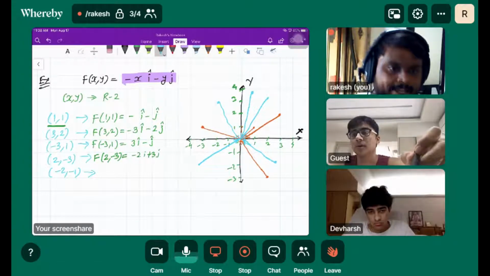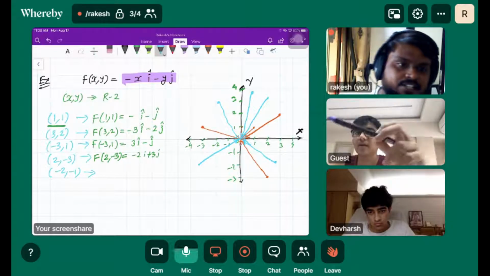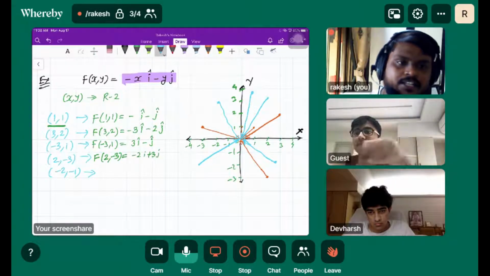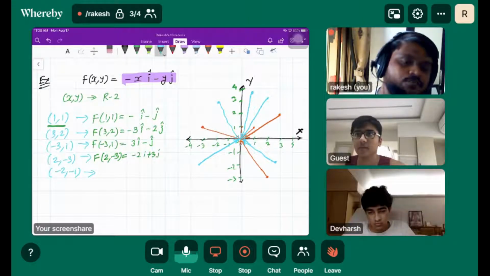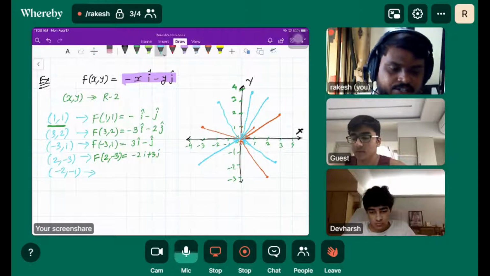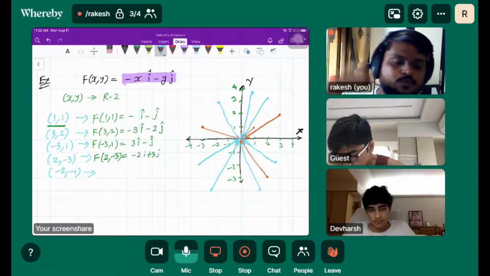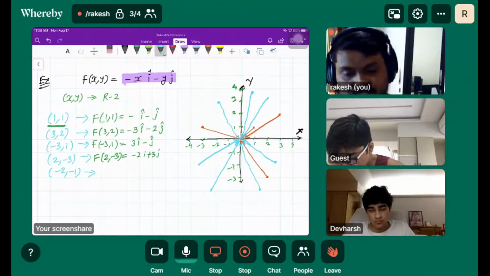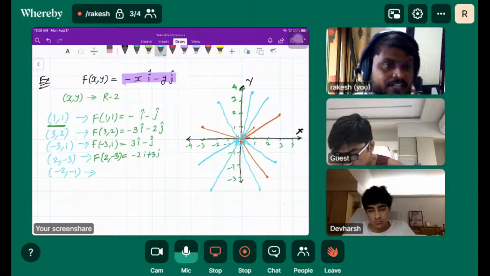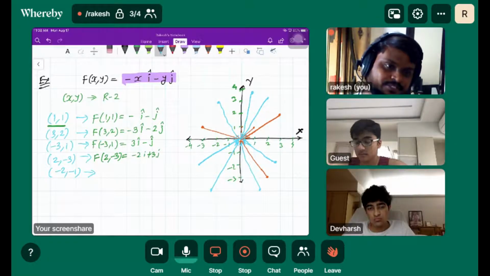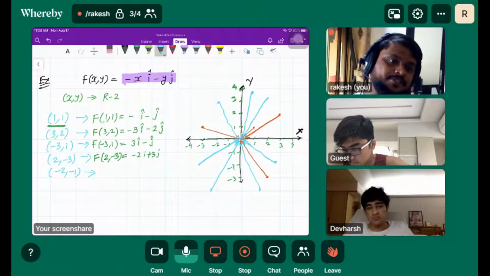Once we understand how f of x comma y, minus x, minus y, is behaving, we can simply plot the points and draw the corresponding vector. So these are my vector field. Each vector is pointing towards the origin, starting at any random point. Are you getting the idea here?